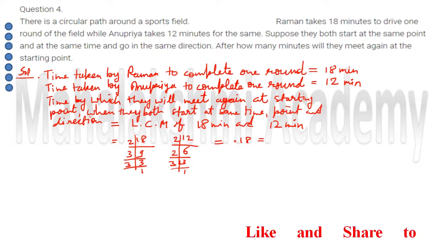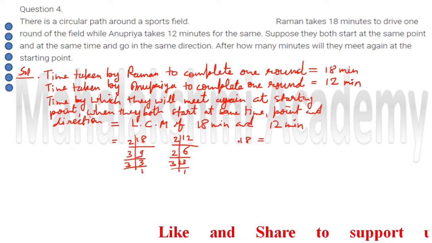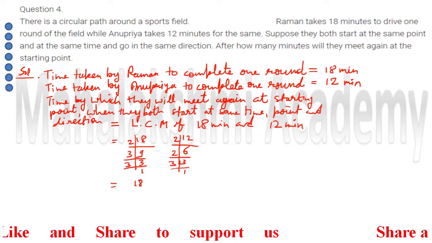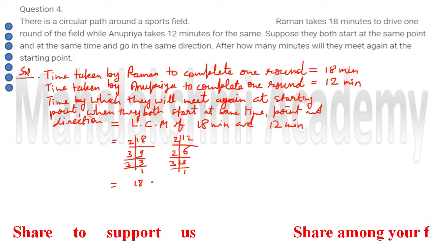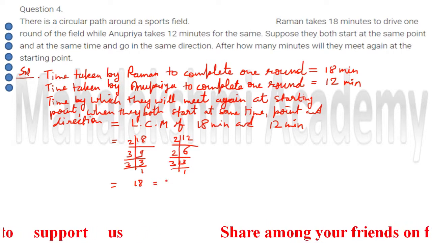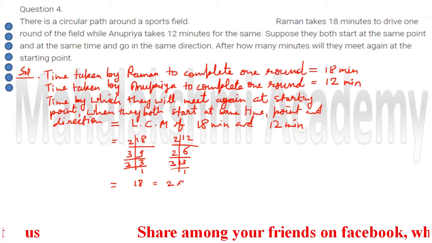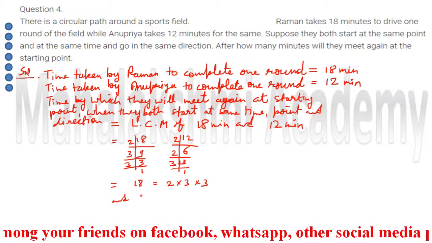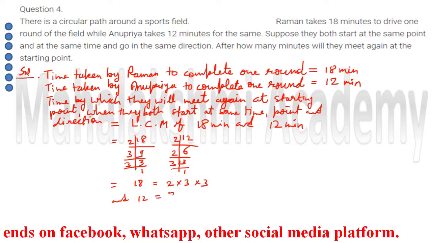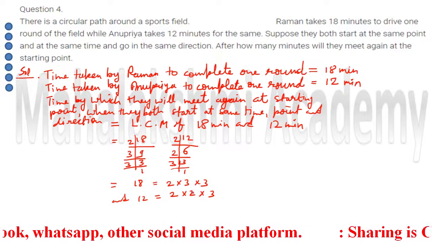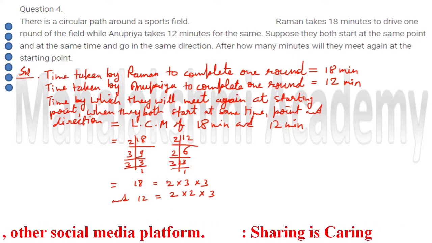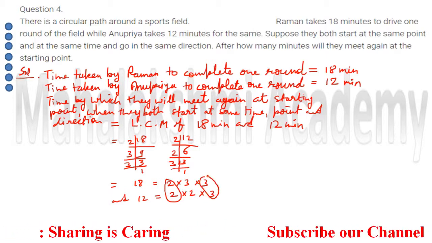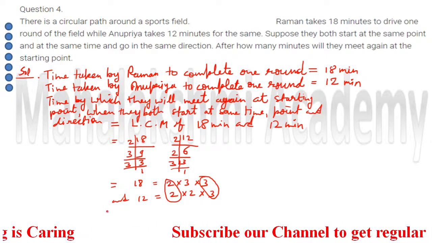here it seems very untidy, so I will erase and write it down. 18 is equal to 2 multiplied by 3 multiplied by 3, and 12 is equal to 2 multiplied by 2 multiplied by 3. So now here we make the pairs of the like terms. These two are in the same pair, in the same way these two are in the same pair. So here finally we will write down